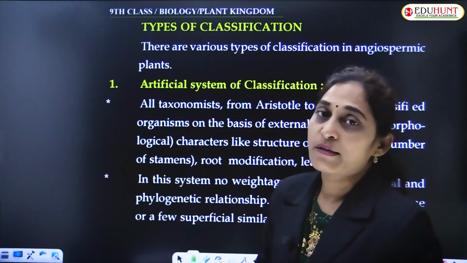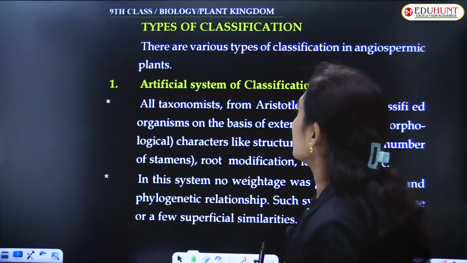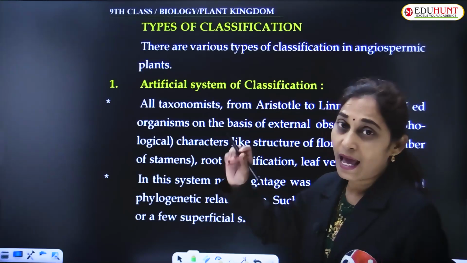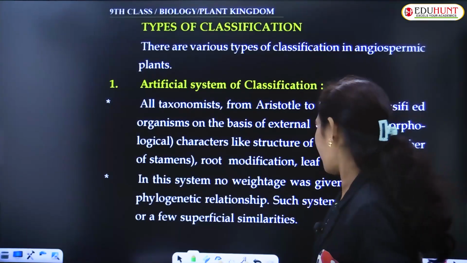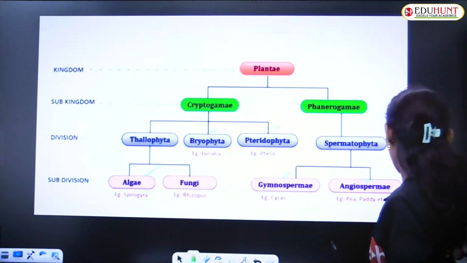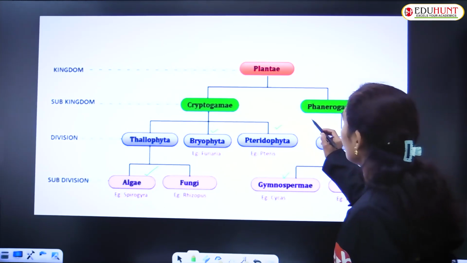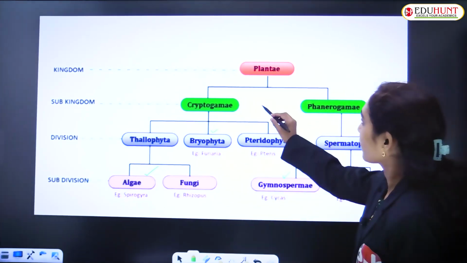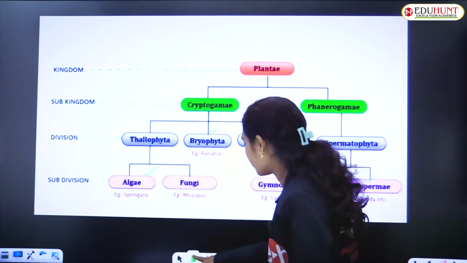There are various types of classifications in plants. We have seen in the previous slide that cryptogams and phanerogams are there.